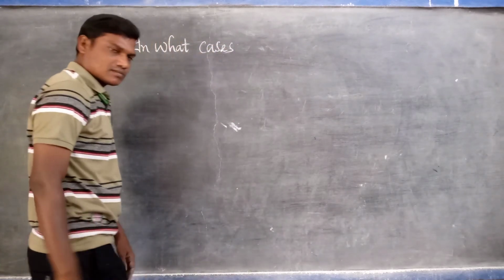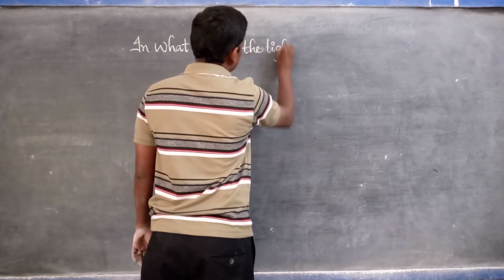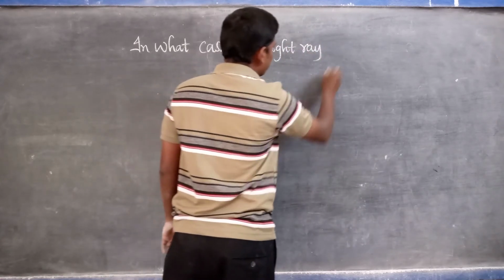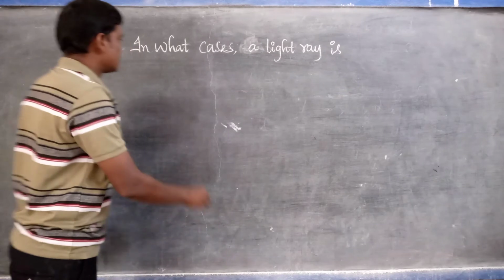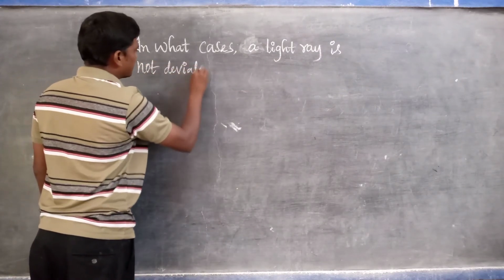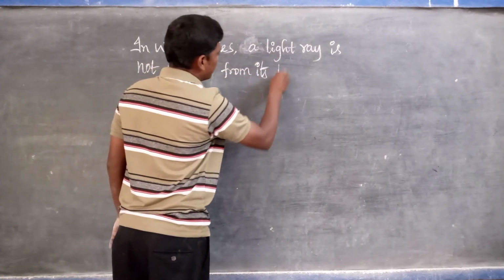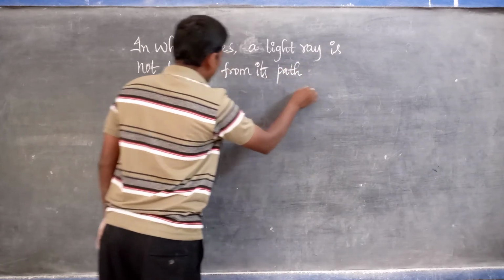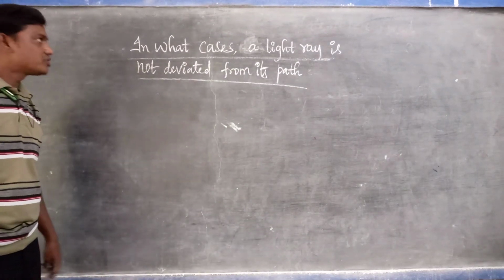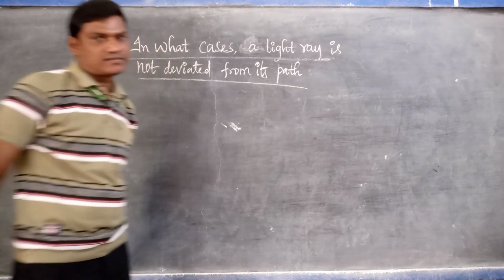In what cases is a light ray not deviated, or undeviated, from its path, meaning its initial or original path? Listen very carefully. In what cases or in what situations is a light ray undeviated from its original path?